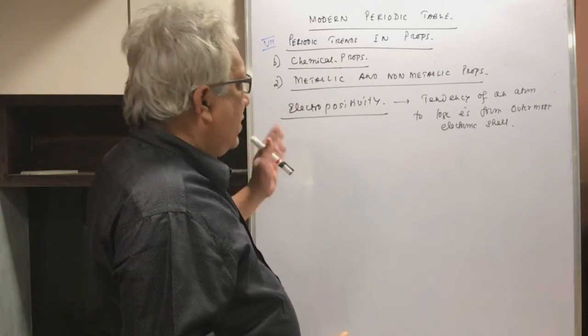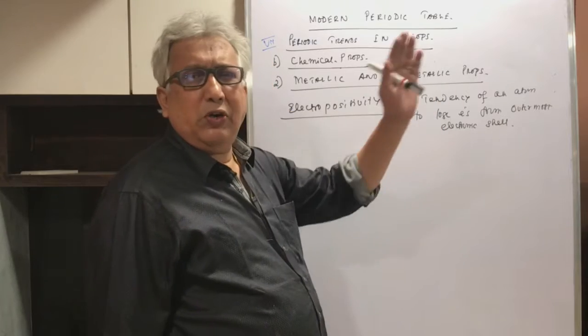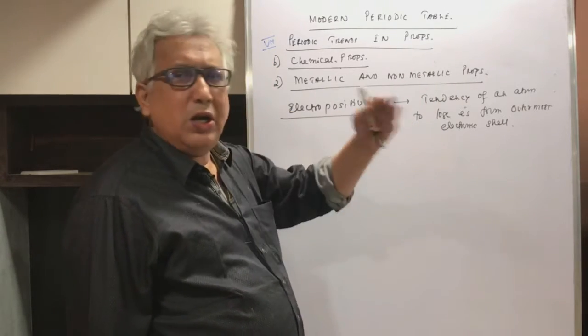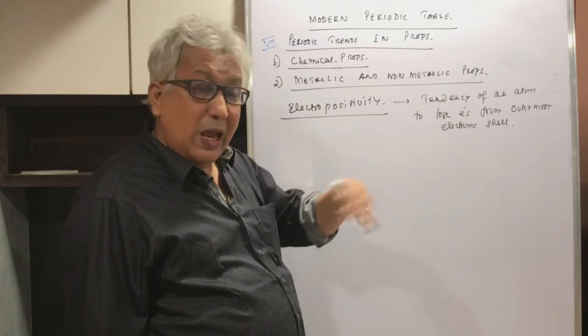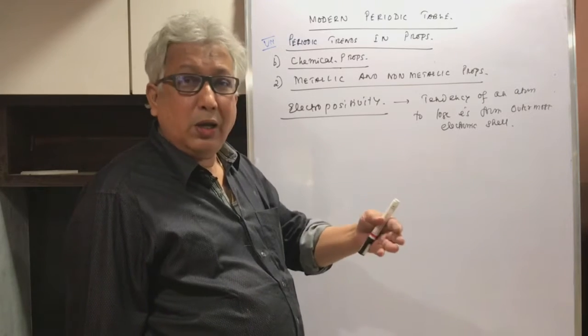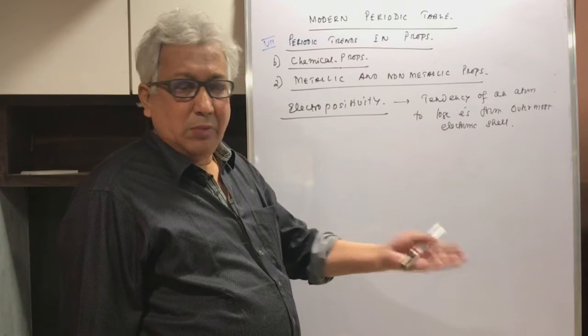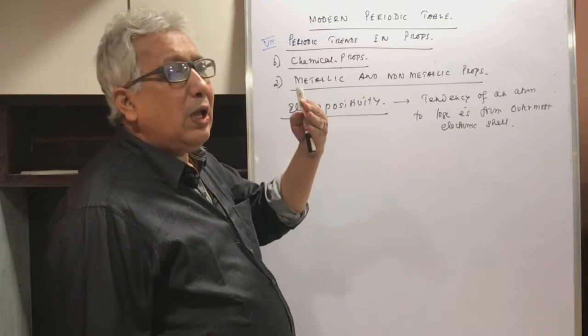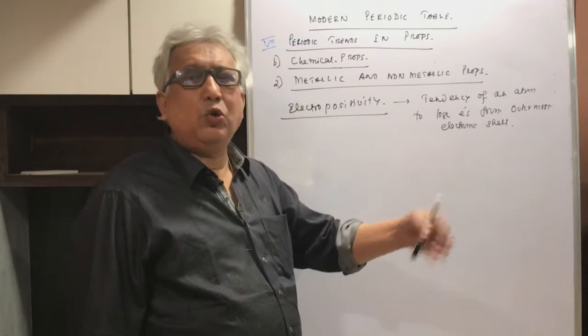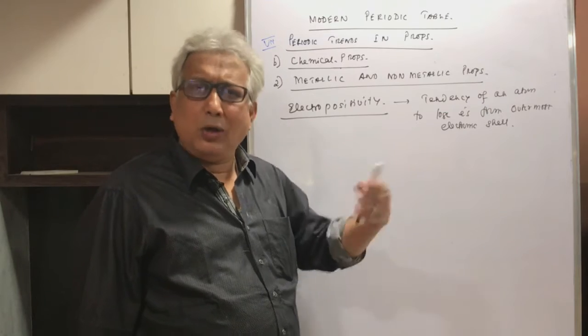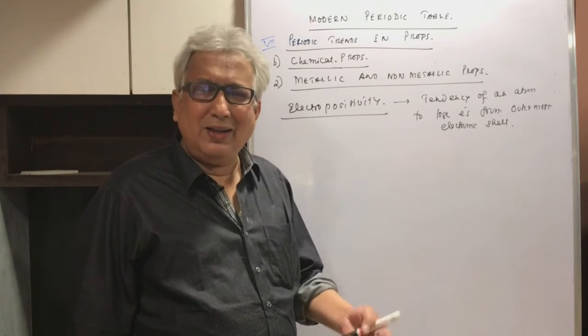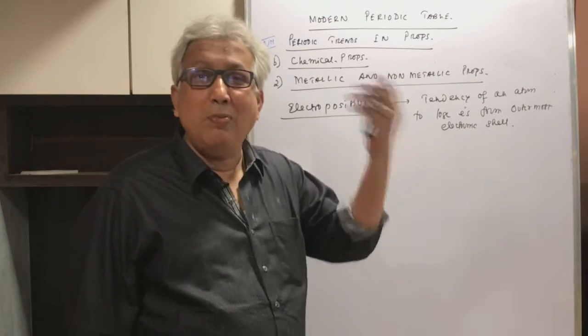Now we say, the more the electropositivity of an atom, the more is the tendency to lose electron, the more is the ability to form the metallic bond, and the more is the ability to act as a metal. But if the element does not have the tendency to lose electron, then it is not a metal, and it will be called a non-metal.